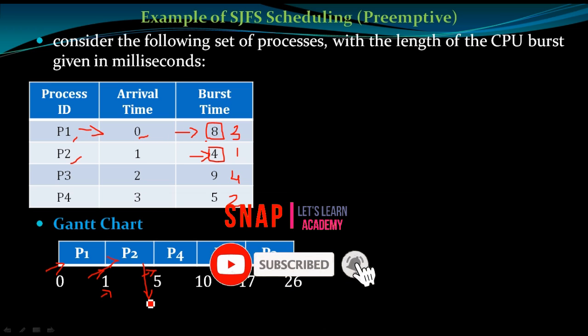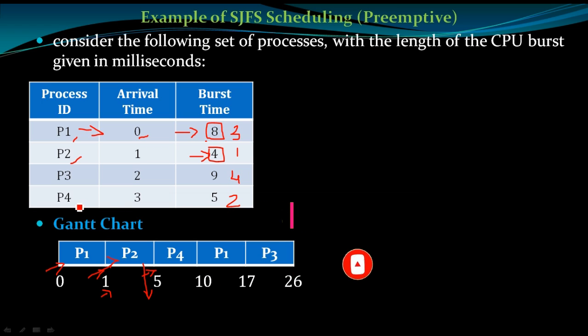Now we find the next shortest one. P4 is the next shortest CPU burst time holder, so it will occupy the CPU and burst for 5 millisecond. So 5 plus 5 is 10, and at the 10th millisecond it will exit. After this, which one is the smallest?